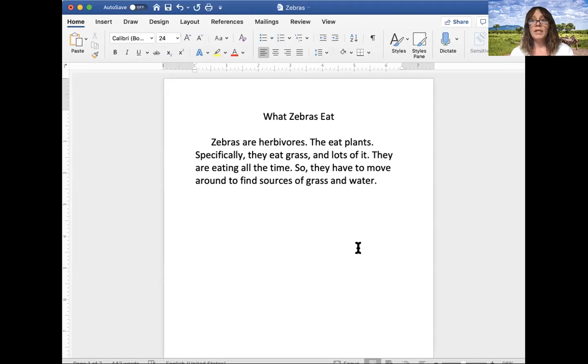Now I want to make sure that I add that extra little sentence in there about the other things that they eat. So I'm going to put that in just like they did about the narwhal. Remember the shrimp and the squid? They also eat leaves and the buds of new plants. Okay, I've got 1, 2, 3, 4, 5, 6 sentences already. So I'm going to stop there.